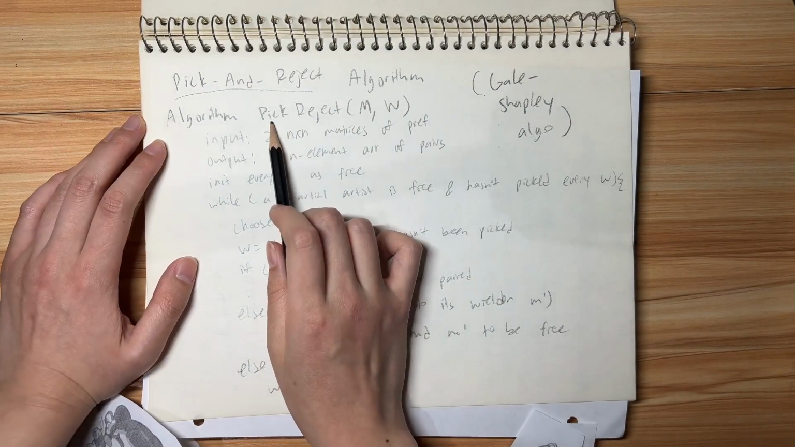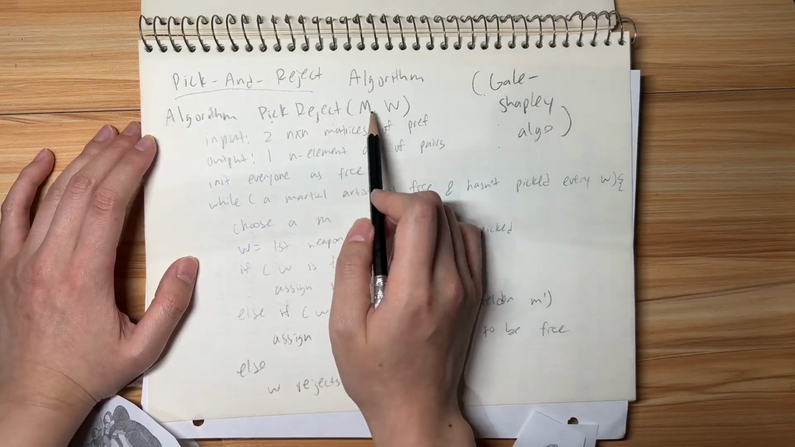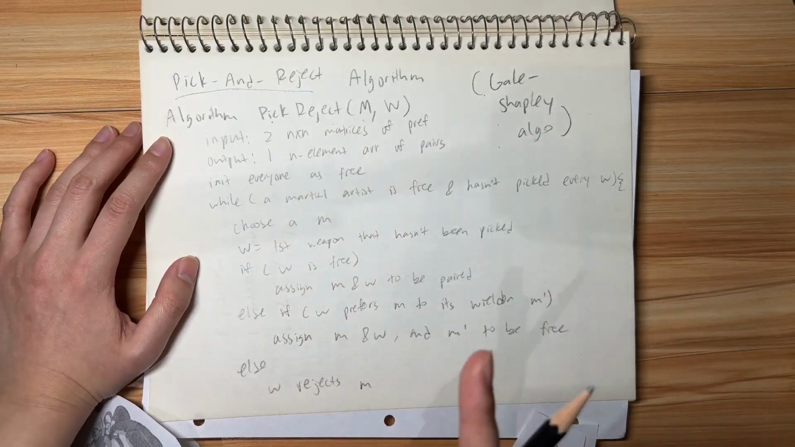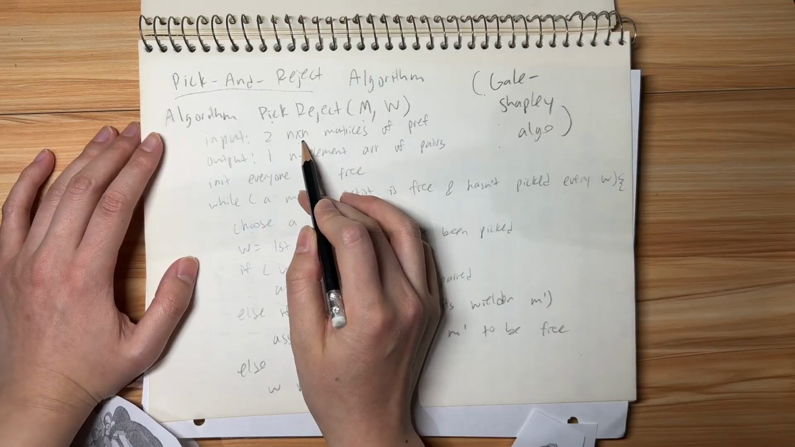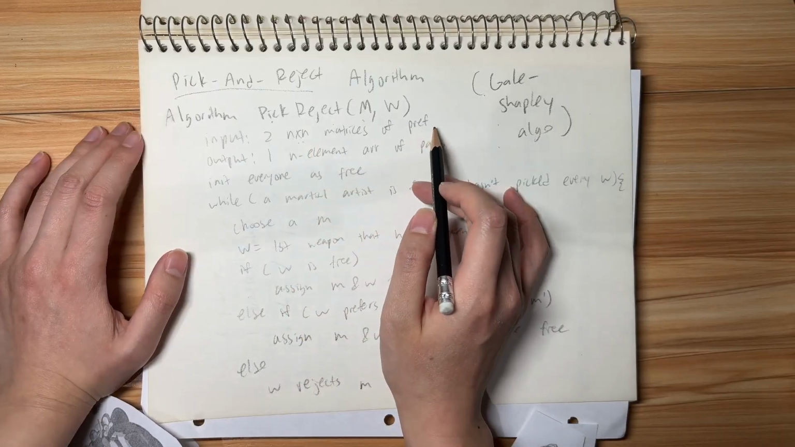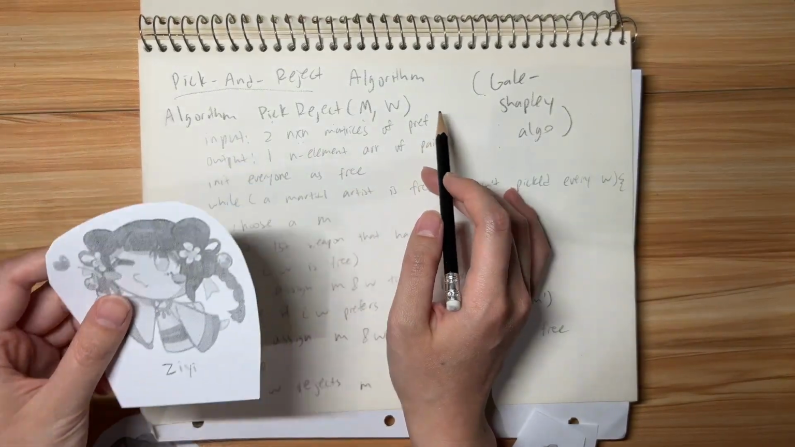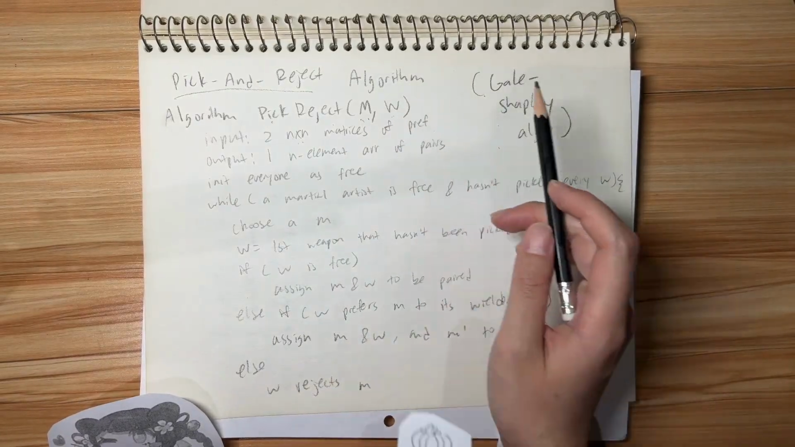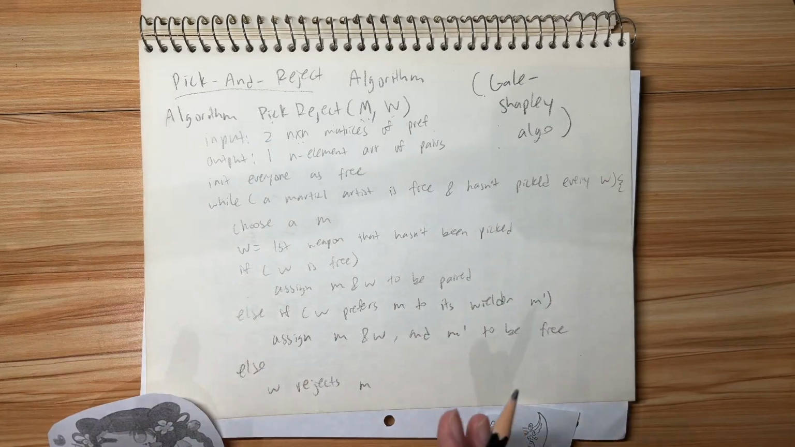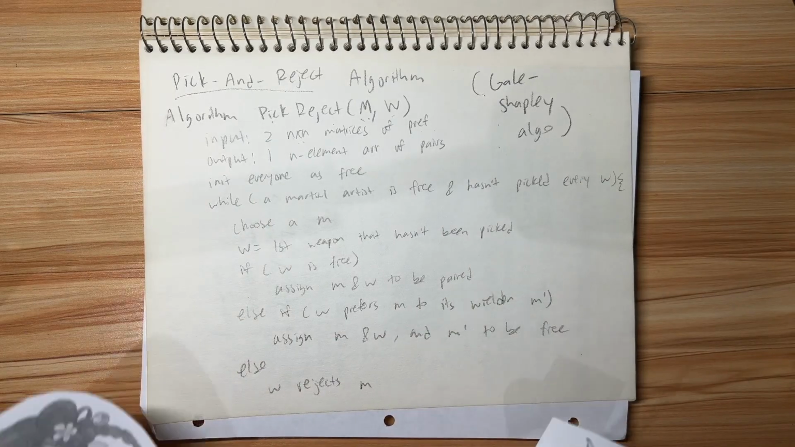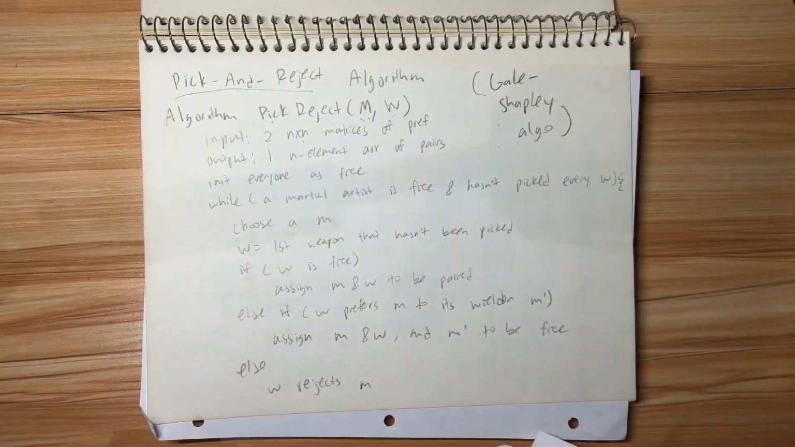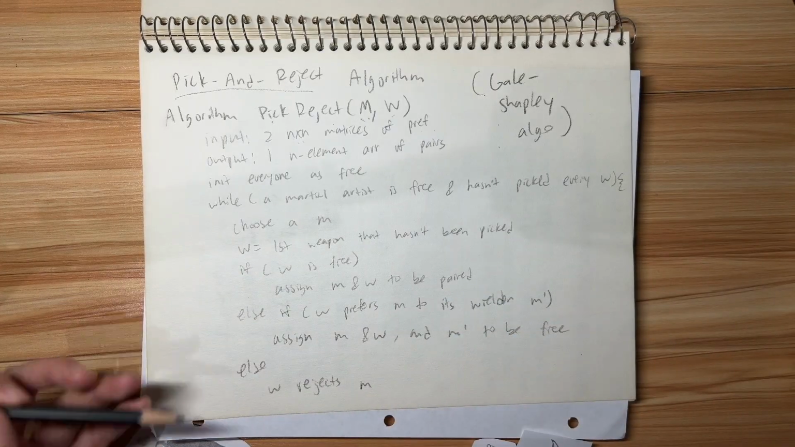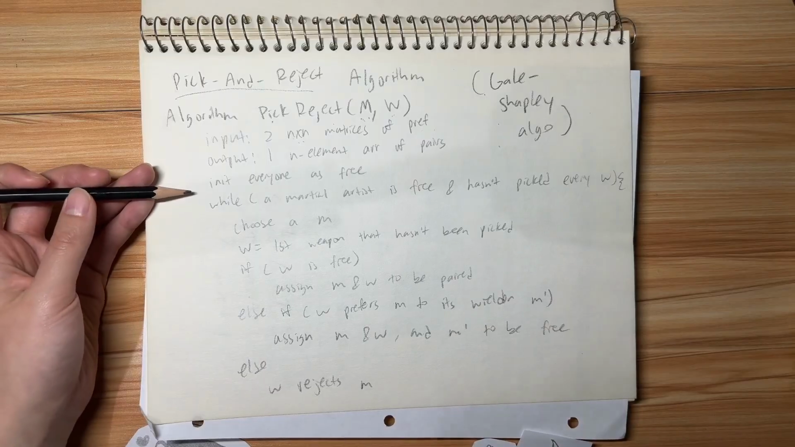In this pick-reject algorithm, we have an input of two matrices of size n by n of the preferences of both groups. We have the preferences of the martial artists, and we have the preferences of the weapons. Your output is going to be one n-element array of the pairs of the martial artists and the weapons. First, we initialize everybody as free.